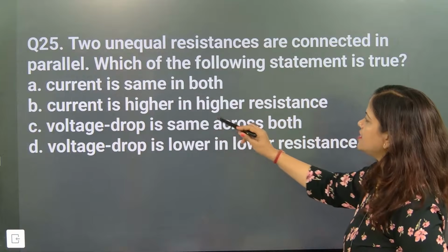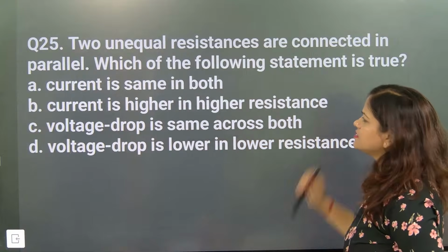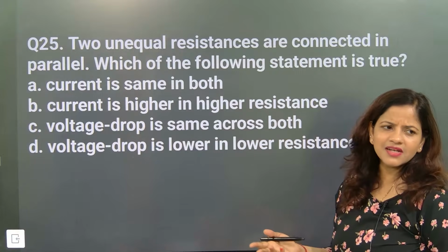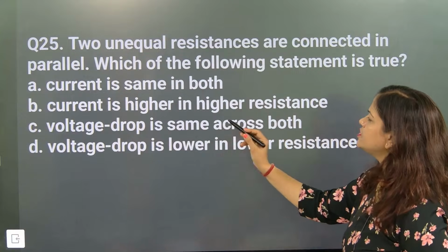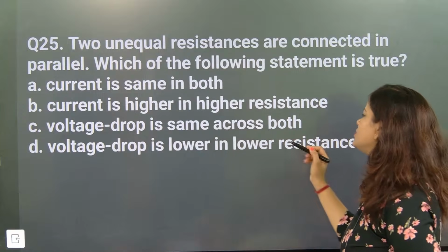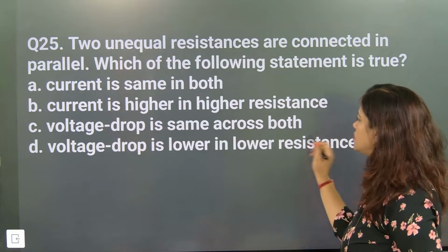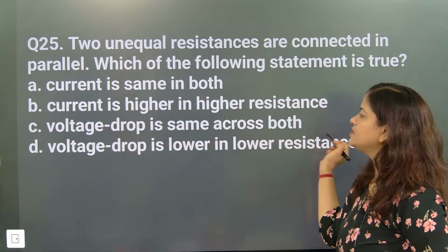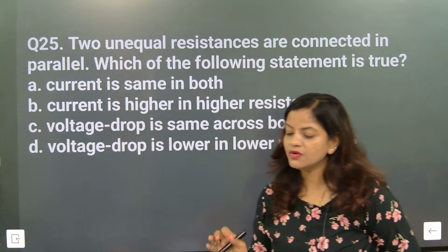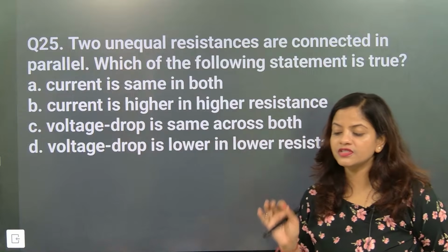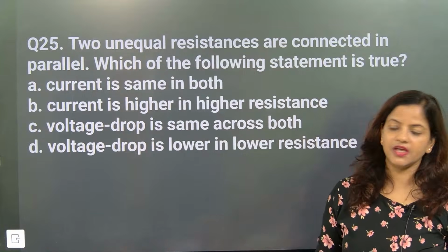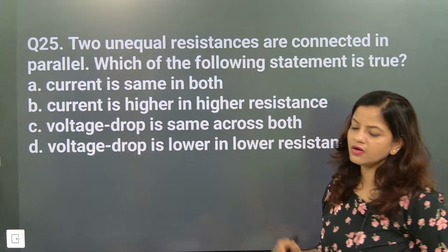After that, current is higher in higher resistance. Is it like that? No. Voltage drop is the same across both, and voltage drop is lower in lower resistance. These two things are not correct, but voltage drop is the same. Why? Because the potential difference remains the same. This is the most important thing. Since the potential difference remains the same, the voltage drop is the same across both.